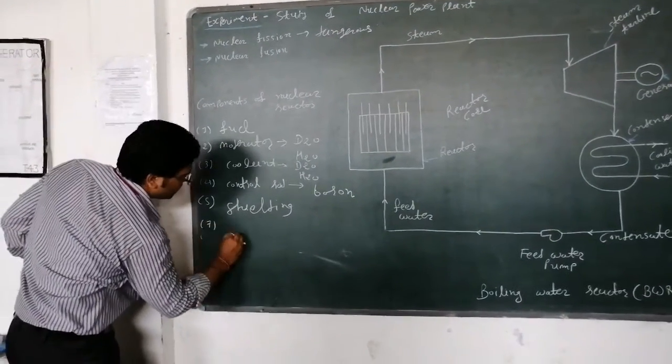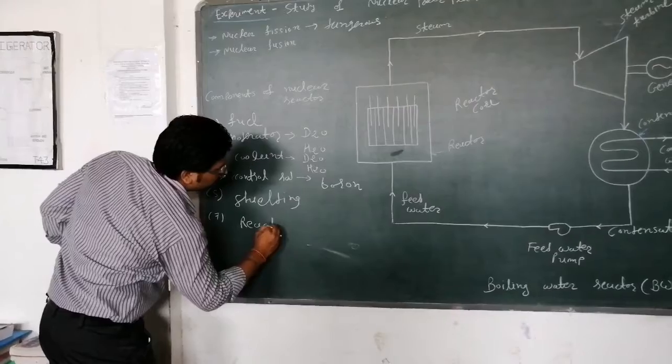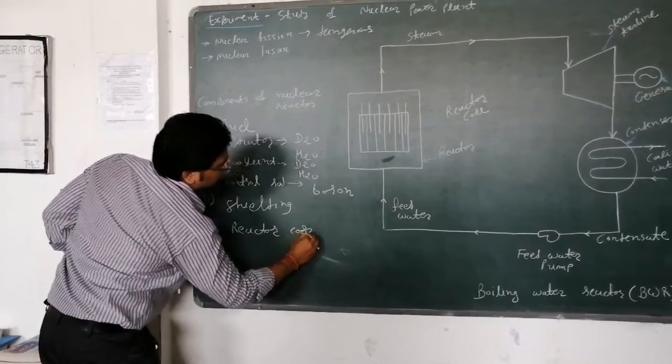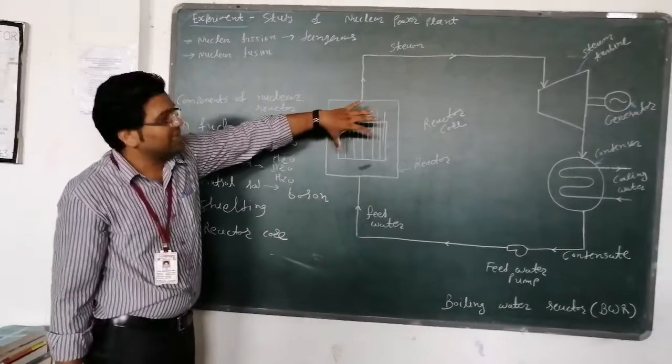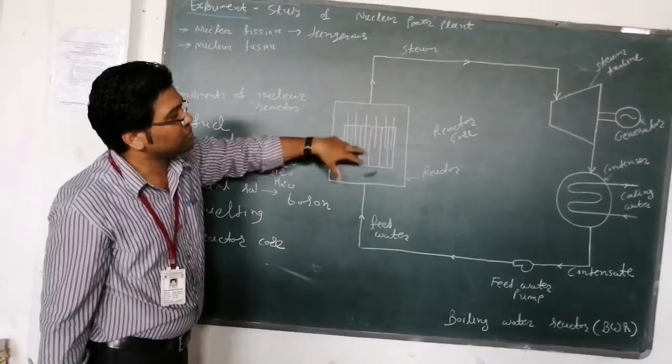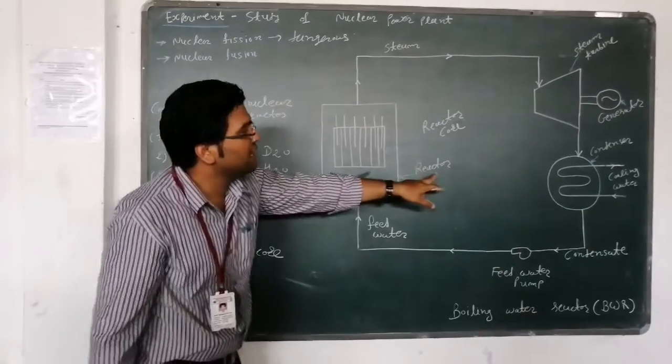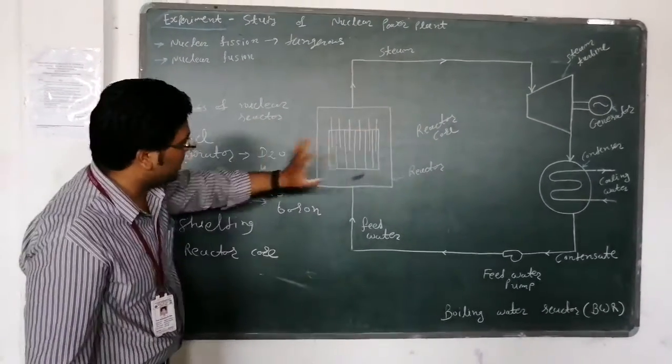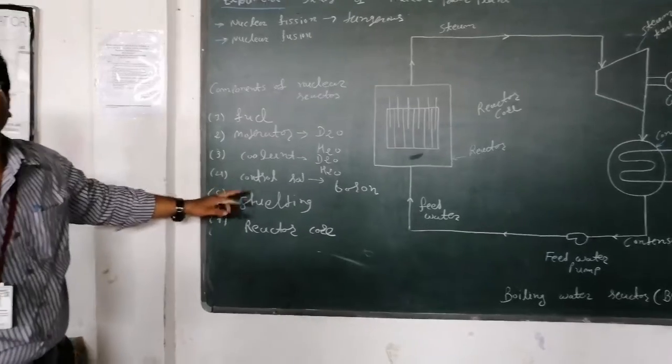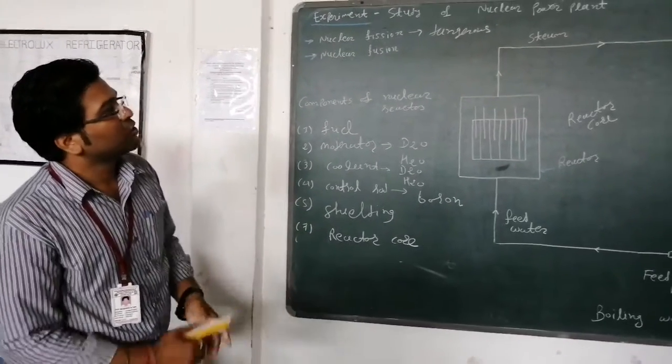Last one is the reactor core. Reactor core means it totally covers the inside part. Whatever parts are introduced here are totally covered by the reactor core. So this is the reactor core, and these are the components of a nuclear power plant.